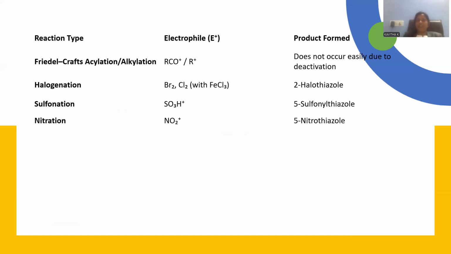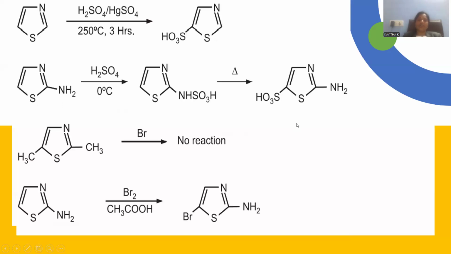Both are operating on the molecule to drag the electron density towards them. So that ring deactivation is the reason why the Friedel-Crafts acylation or alkylation may not be accomplished. Halogenation takes place at the position number 2. Sulfonation generally at the position number 5. Nitration is carried out at the position number 5 again.